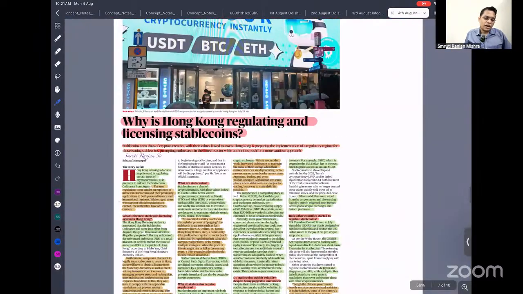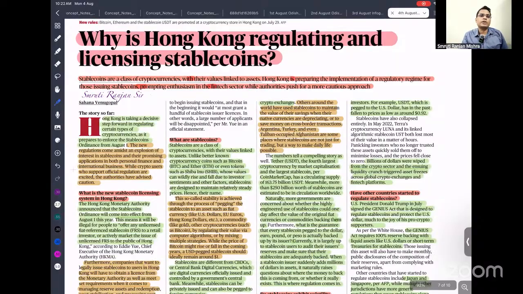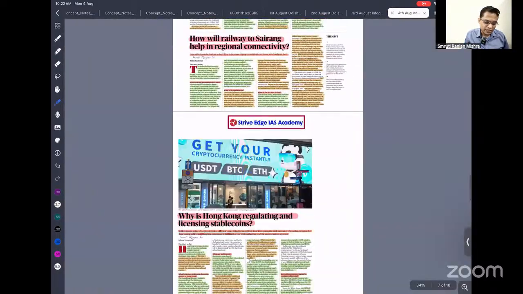So why do they want regulation? Because if, let's say, a startup is issuing some stable coin, for the stable coin they have to back some assets; it can be dollars, gold, diamond, anything. If we do not provide proper regulation, there is a high chance that these startups might not back it with assets, which can create a market collapse later.